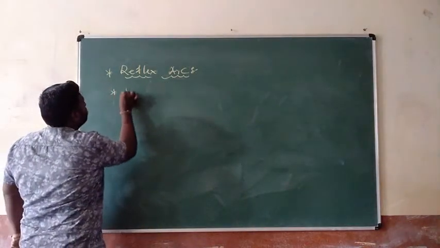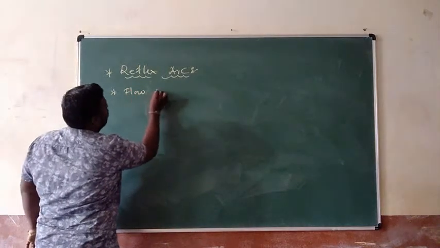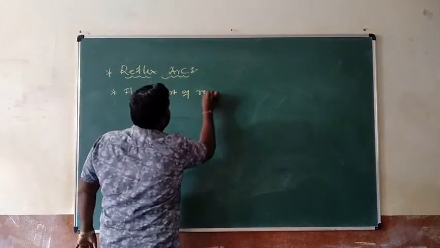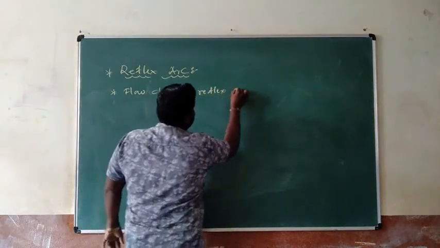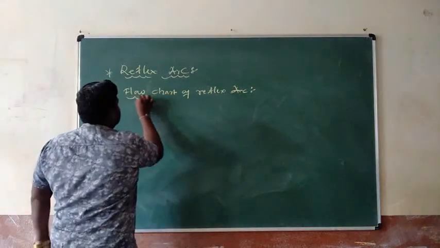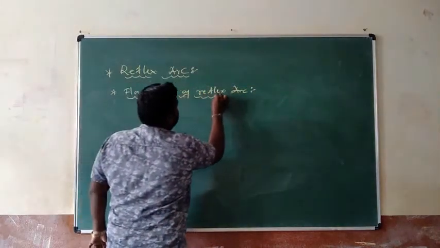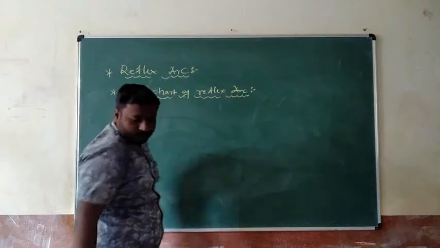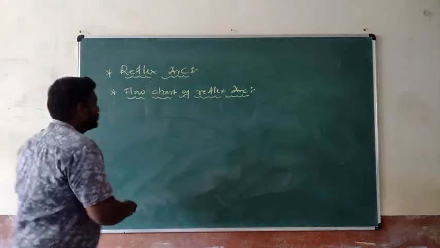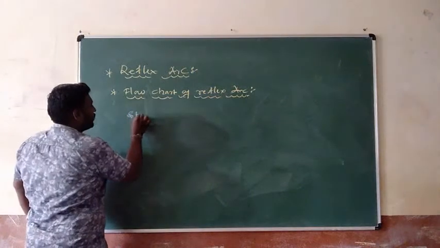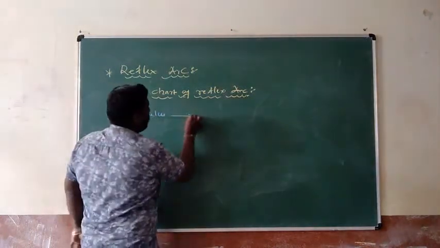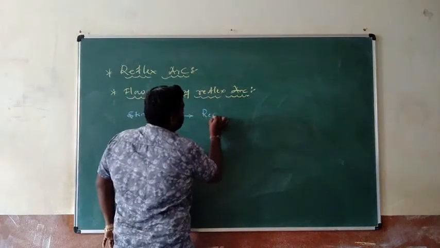Flow chart of reflex arc. First of all, stimulus to receptors.